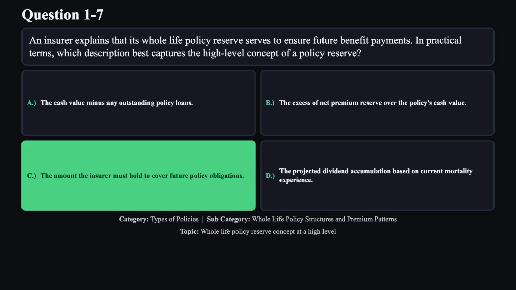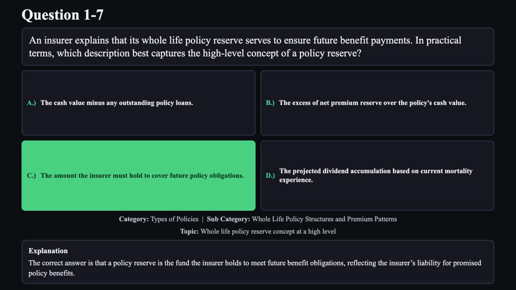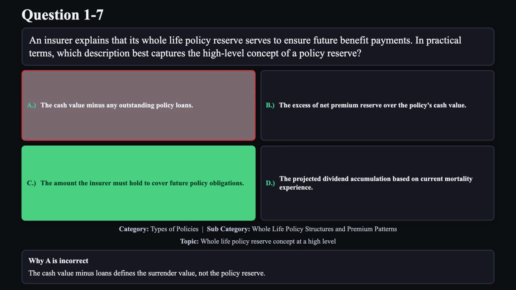The correct answer is C. The correct answer is that a policy reserve is the fund the insurer holds to meet future benefit obligations, reflecting the insurer's liability for promised policy benefits. Reason A is not correct. The cash value minus loans defines the surrender value, not the policy reserve.